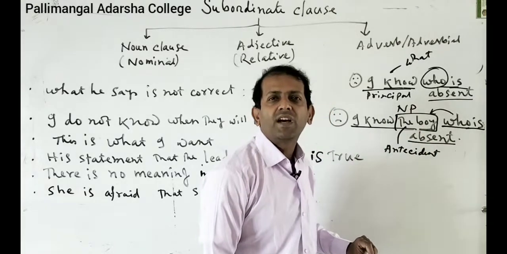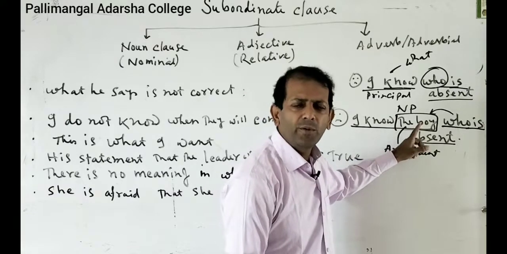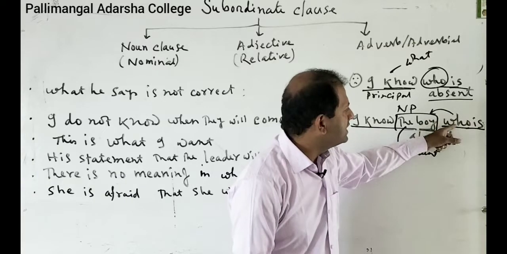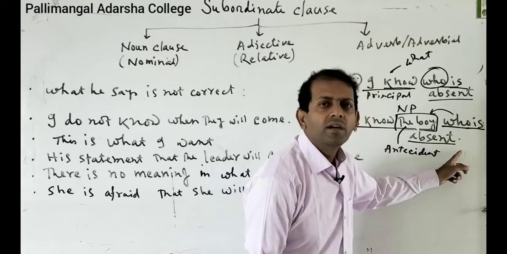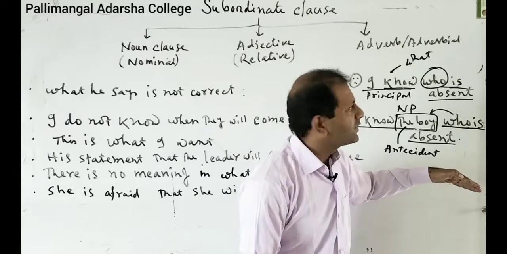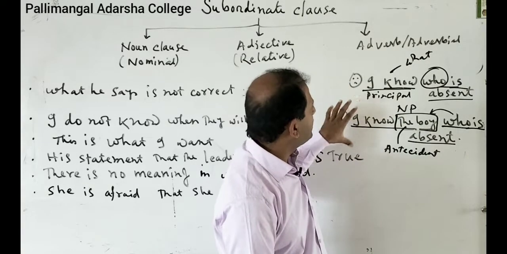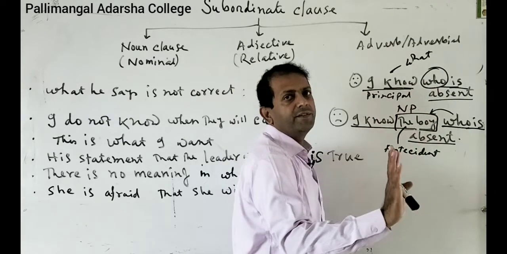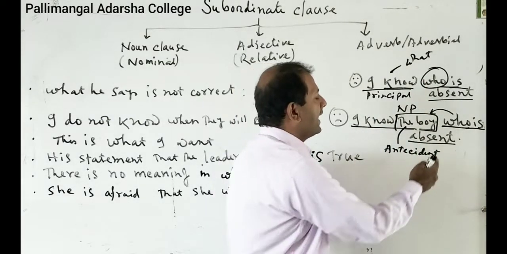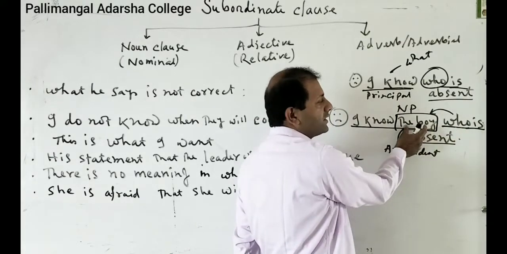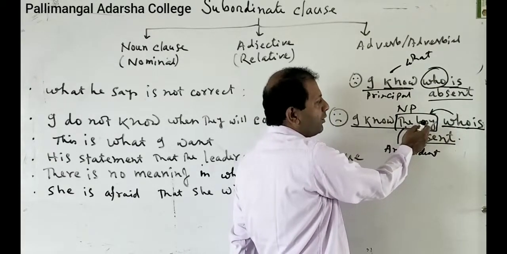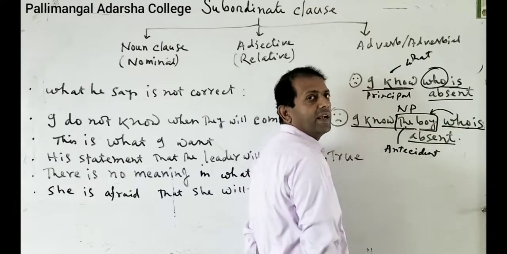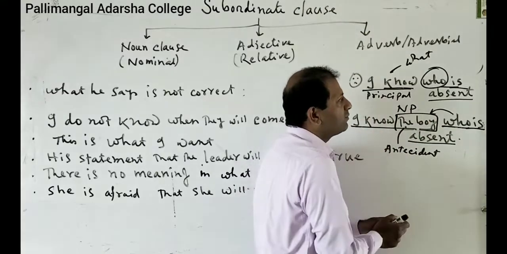The antecedent is the noun or pronoun that sits just before the WH clause and indicates the later part of the sentence. So what is the difference between the two sentences? In this sentence, WH, there is no antecedent. That means there is no noun phrase. And in this sentence, WH of who, there is an antecedent. That is the boy. And this boy is who? So if this antecedent is added, this is an adjective clause.